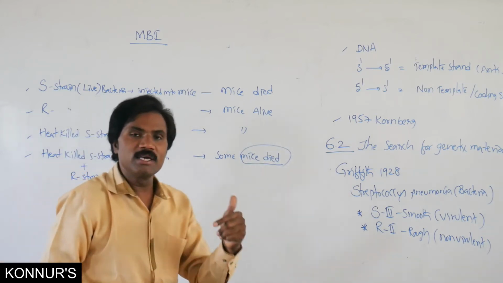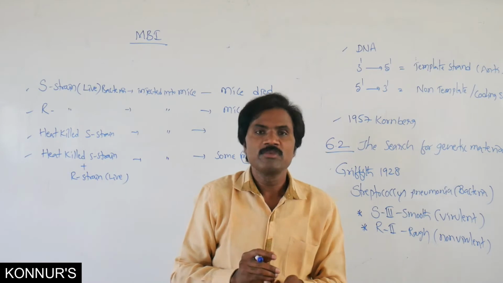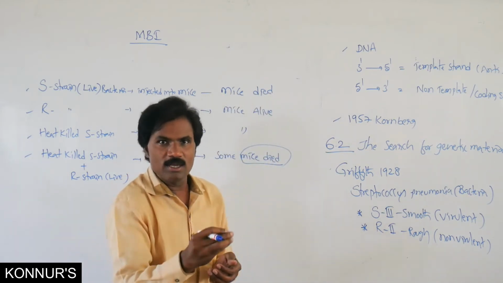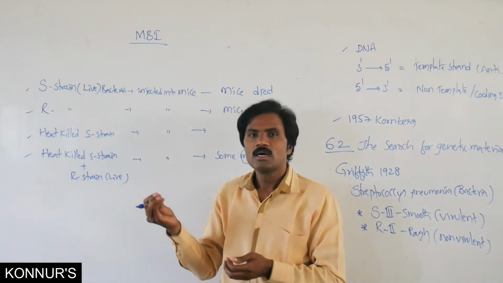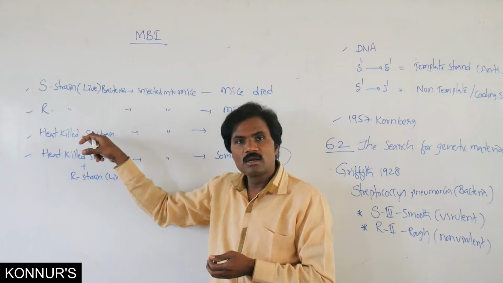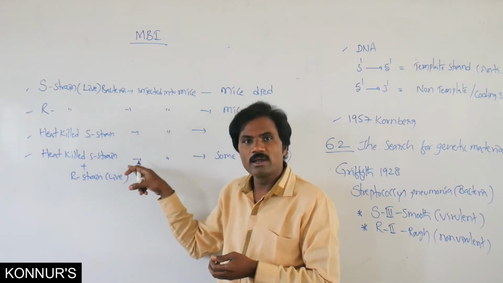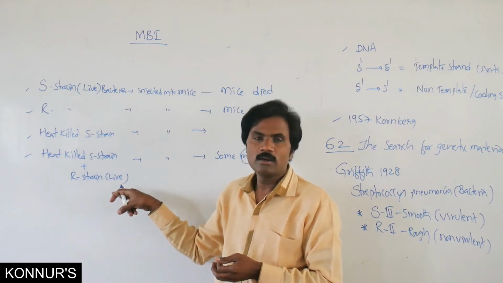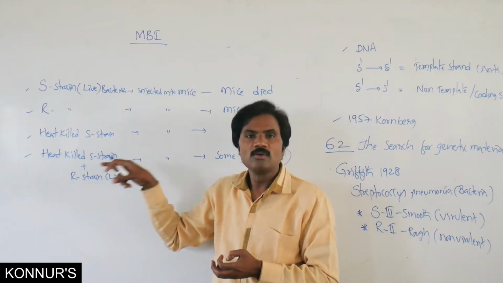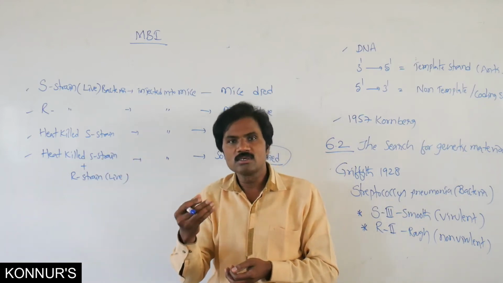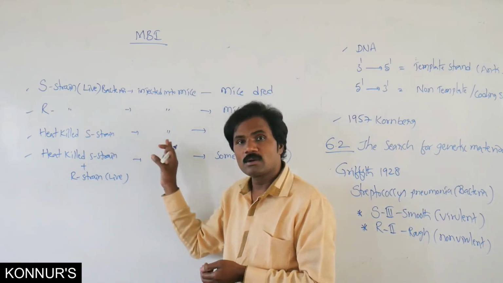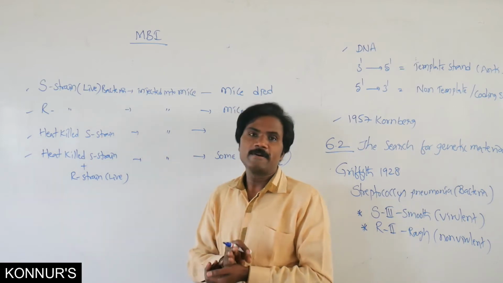Why did they die? Some material, some information, some chemical from the heat-killed S strain transferred into the living R strain and converted it into a virulent one. Then it causes pneumonia, so the mice die.